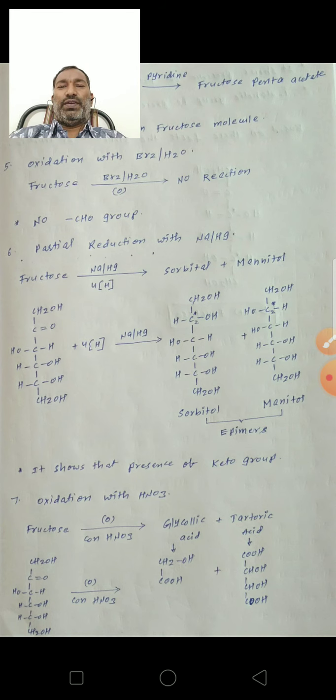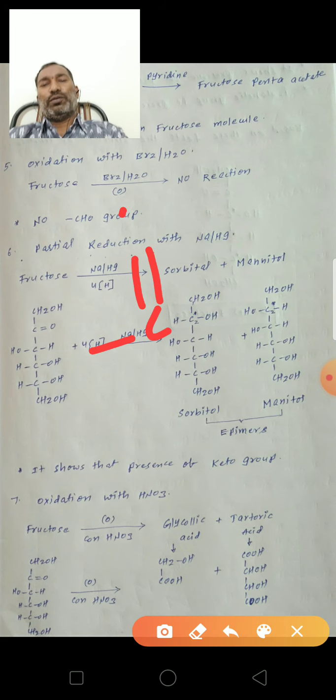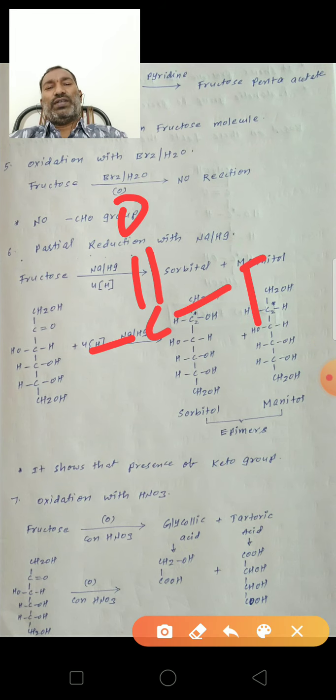This is very, very important. From the no reaction with bromine water, there is no aldehyde group in fructose. But from the reduction, formation of sorbitol and mannitol shows the presence of the keto functional group. Keto means the C double bond O functional group.